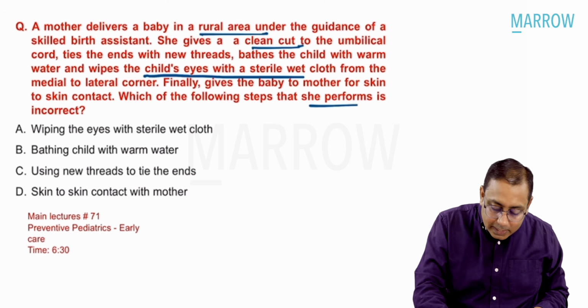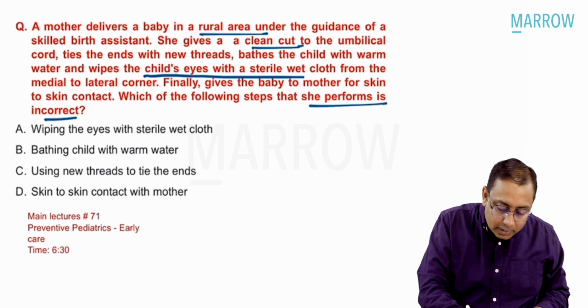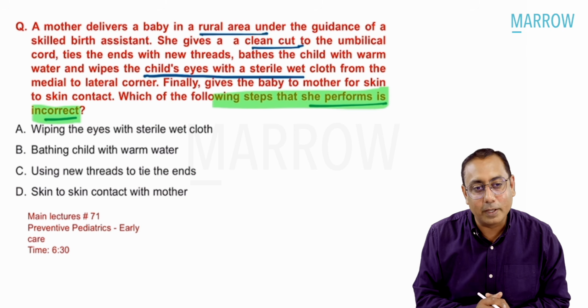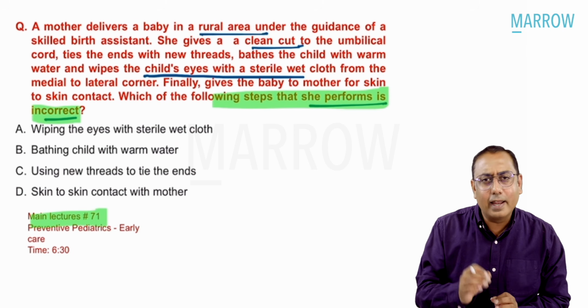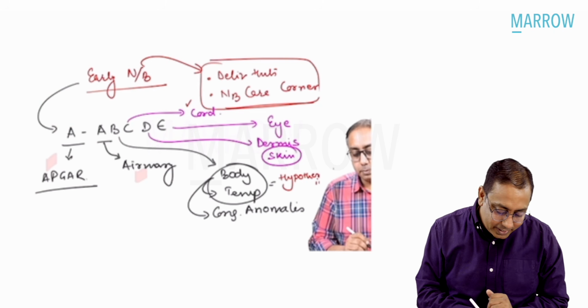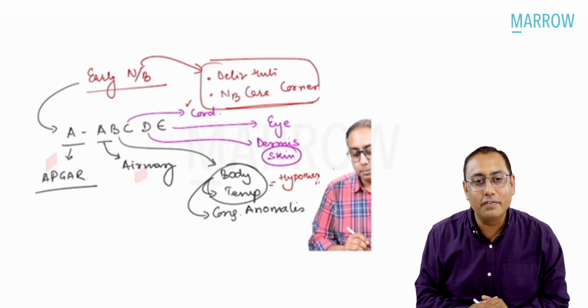Which of the following steps she performs is incorrect? So which of the steps she has incorrectly performed, you should be knowing. So this question has again been directly taken from our video lectures, lecture number 71 in your main edition 6.5 lectures.